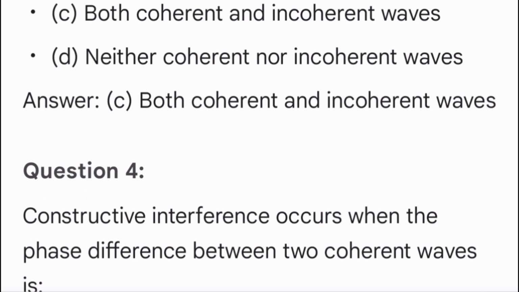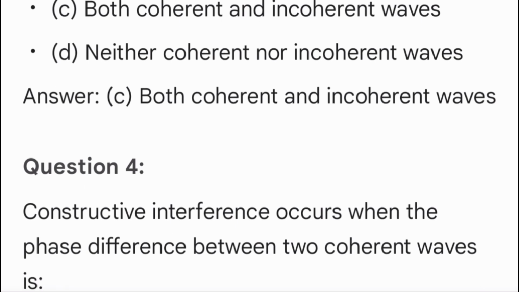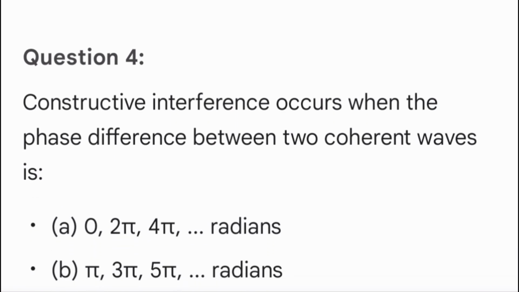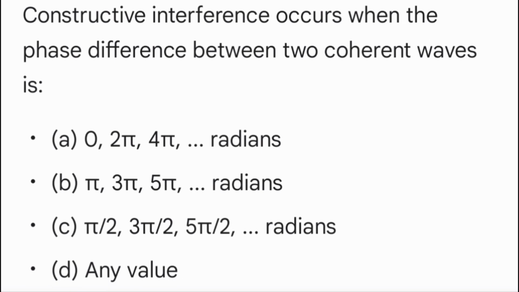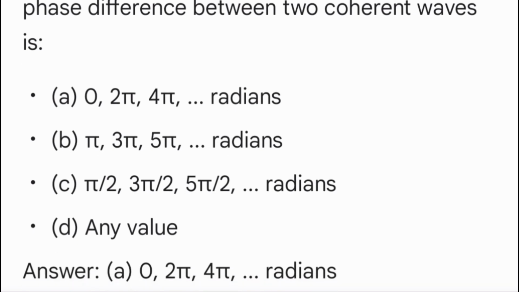Question 4. Constructive interference occurs when the phase difference between two coherent waves is A. 0, 2 pi, 4 pi radians. B. Pi, 3 pi, 5 pi radians. C. Pi / 2, 3 pi / 2, 5 pi / 2 radians. D. Any value. Answer A. 0, 2 pi, 4 pi radians.